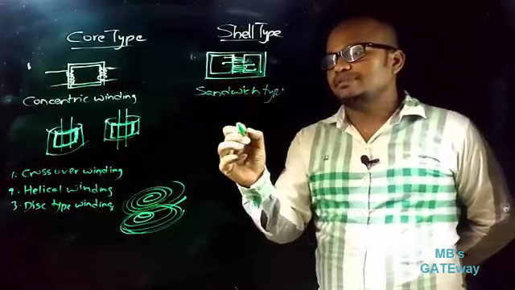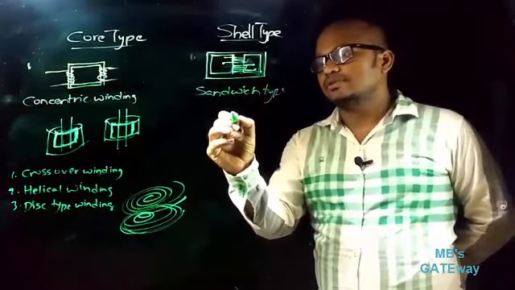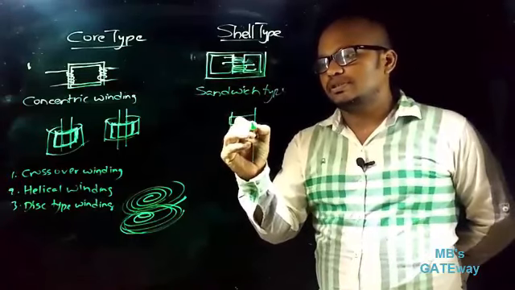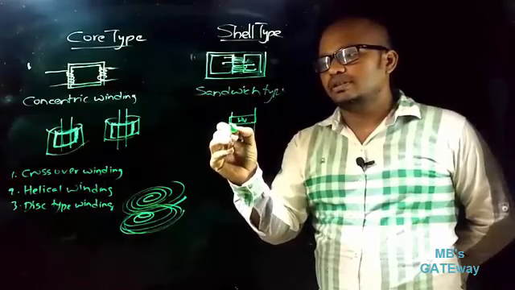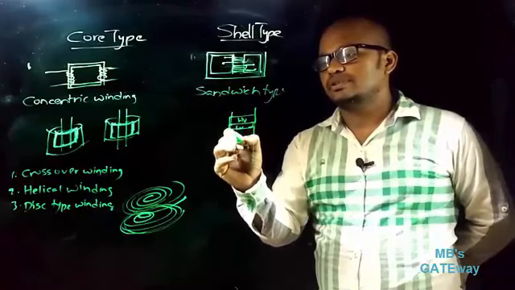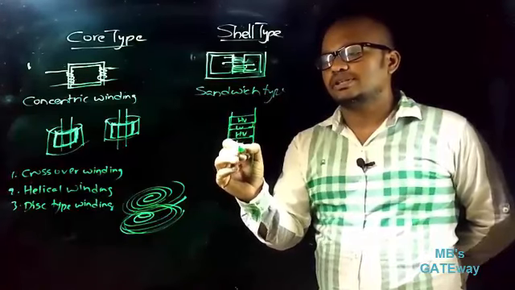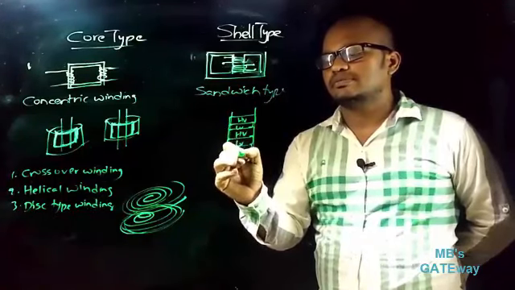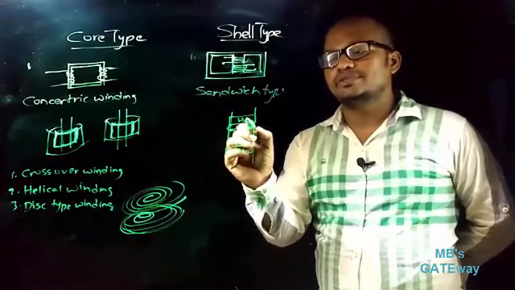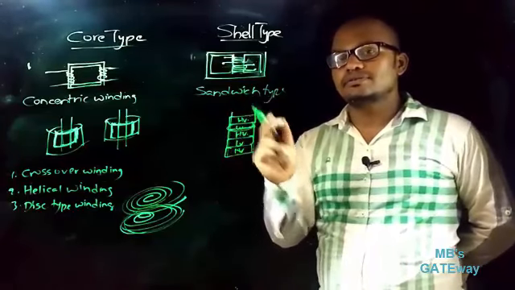Next, coming to the shell type of transformer, sandwich winding. Sandwich winding means here the LV winding is sandwiched between two HV windings. So if this is the central limb, and let us suppose this is the HV winding, and this is the LV winding, and this is the HV winding, and this is the LV winding, and this is the HV winding. If you observe here, in sandwich winding the LV winding is sandwiched between HV windings. So this type of winding is called sandwich winding.